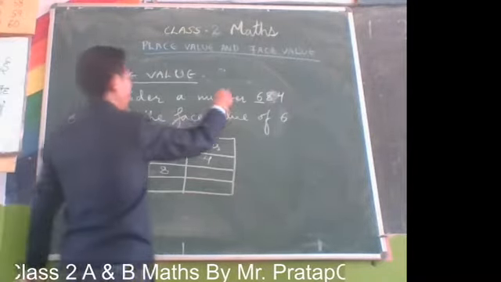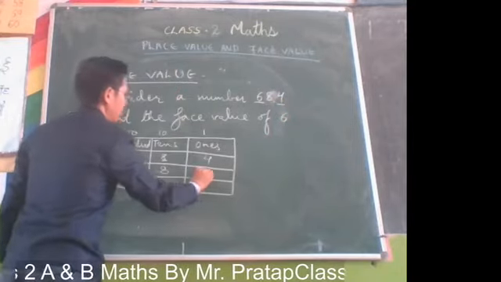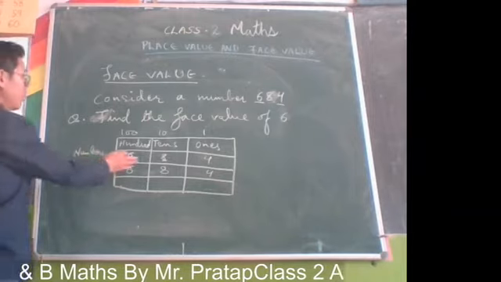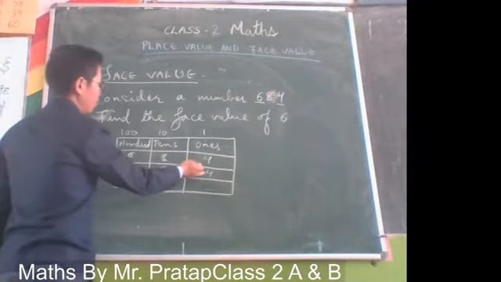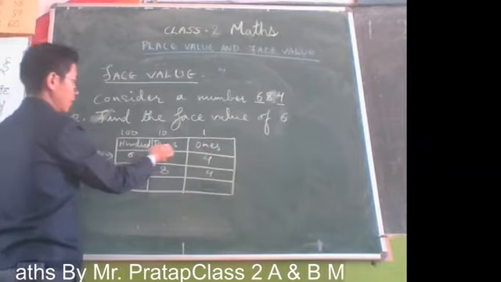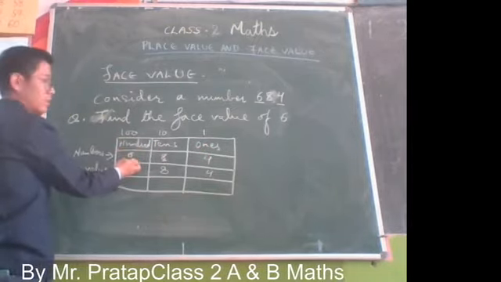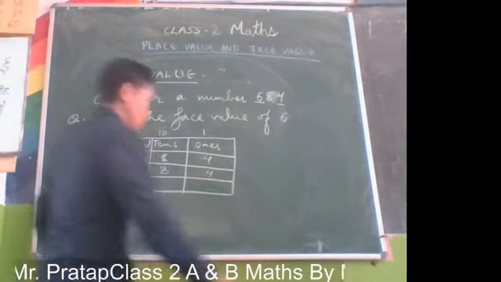The same way, if you are asked to find the face value of 4, this will be 4. Clear? So all the face values will remain the same. The face value of 4 is 4, the face value of 8 is 8, and the face value of 6 is 6. It is unchangeable.